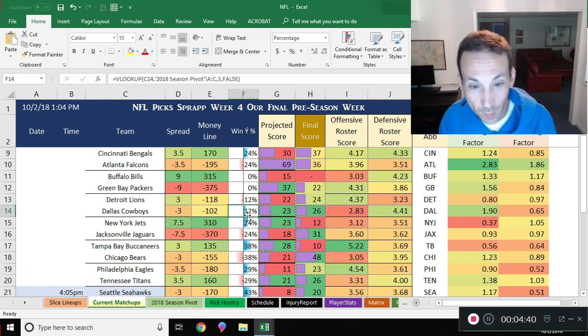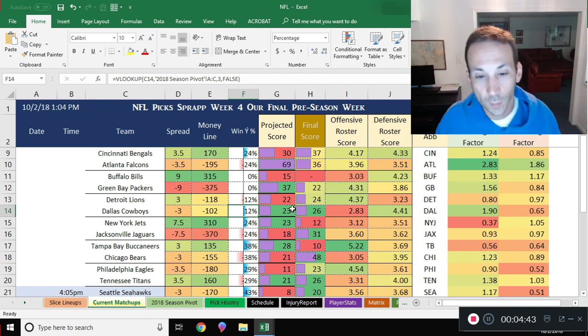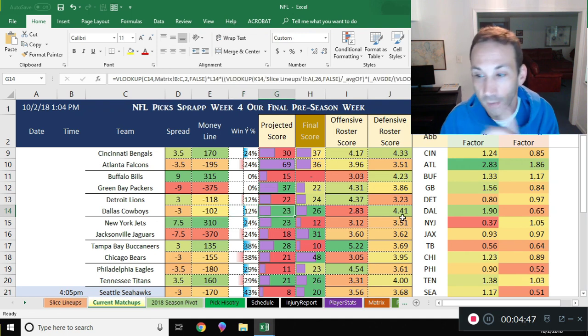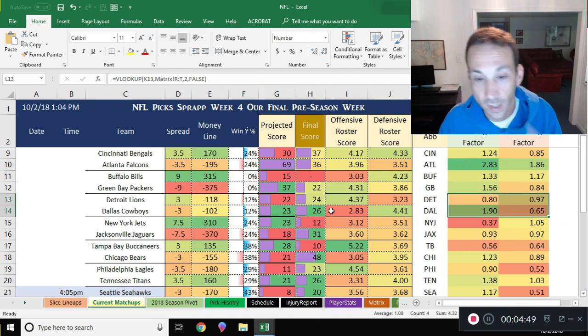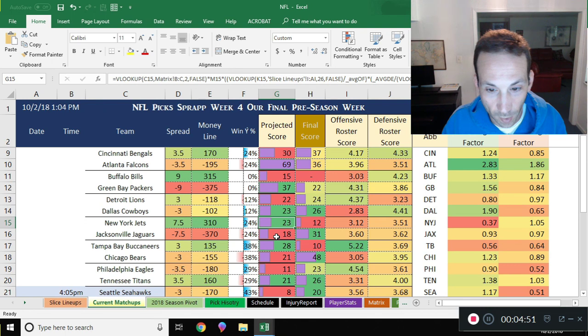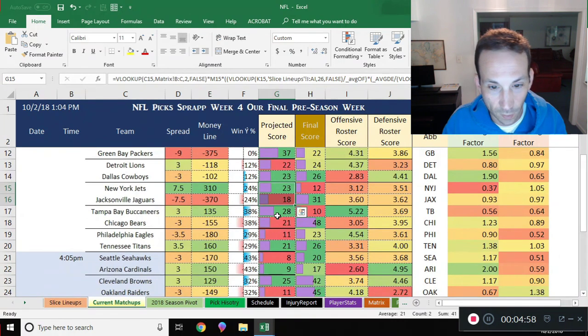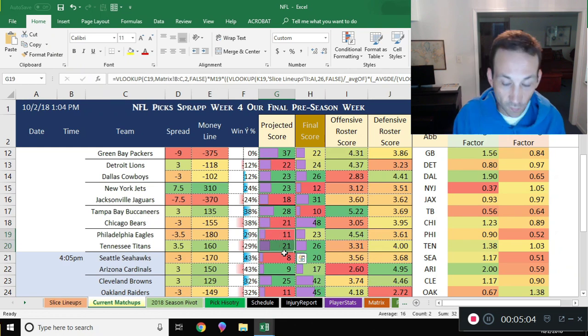That's something incredible because, as you can see, the original prediction I had a screwy score of the Lions having 24 and the Cowboys having 12. This adjustment for home and away is great to have working properly. We still have the Jets beating the Jags, unfortunately, but that changes when we add in week 4. We also still had Tampa Bay beating the Bears, so we would have lost that game. We would have had the Titans over the Eagles.